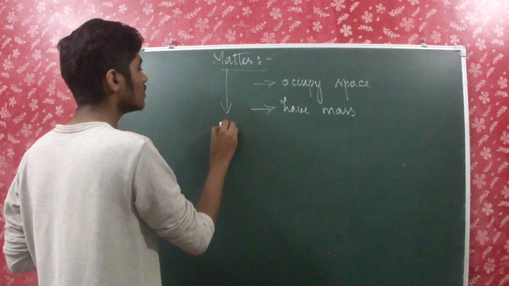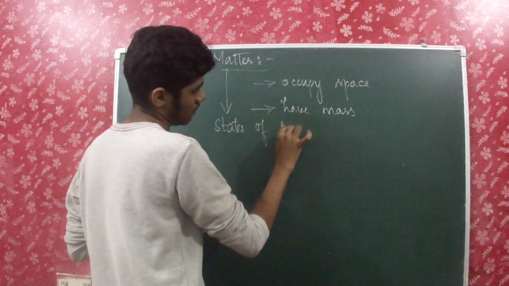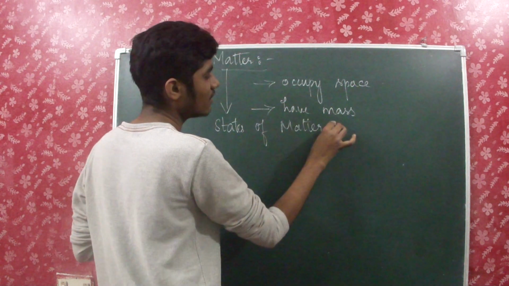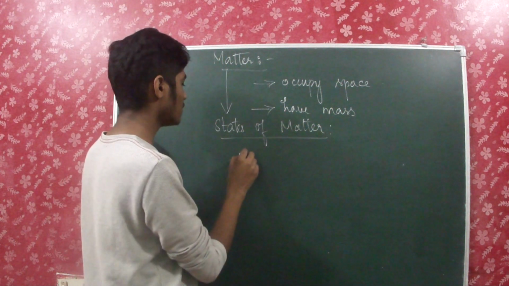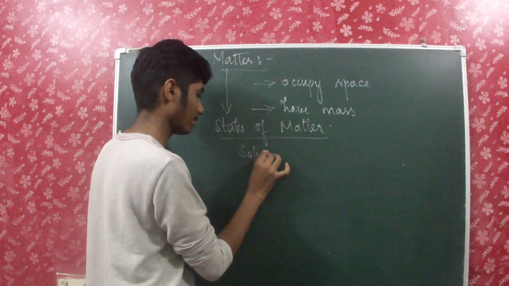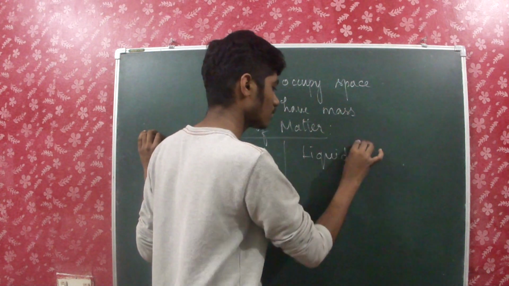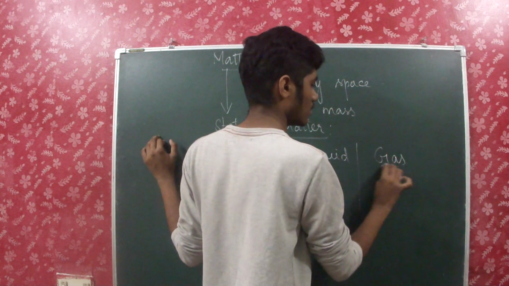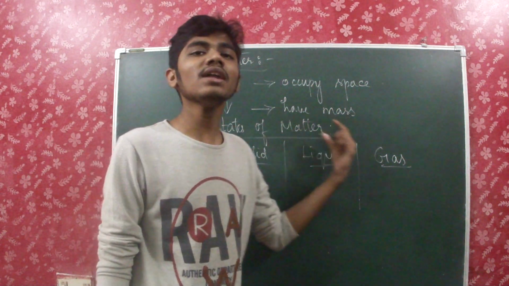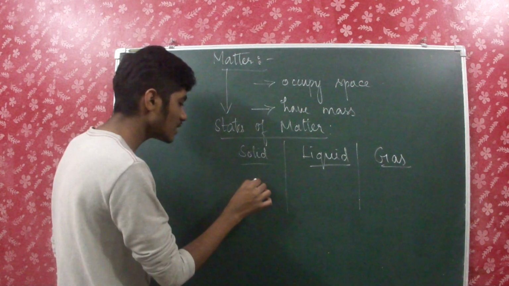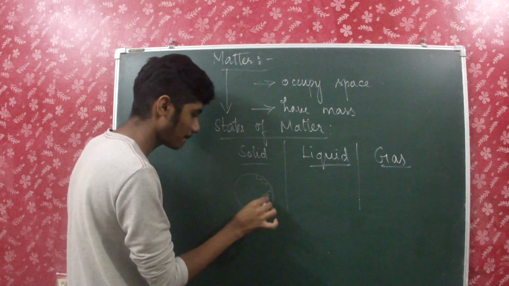There are three states of matter. It's a very well known topic, a lullaby that we have been hearing since childhood. States of matter: solid, liquid, gas. So the three states of matter are solid, liquid and gas. In solid, for example, let me draw how the particles will look.